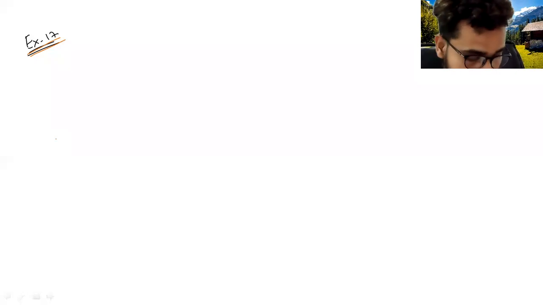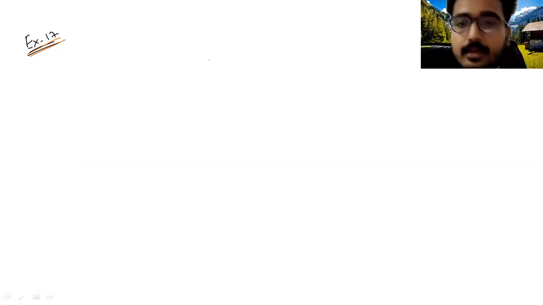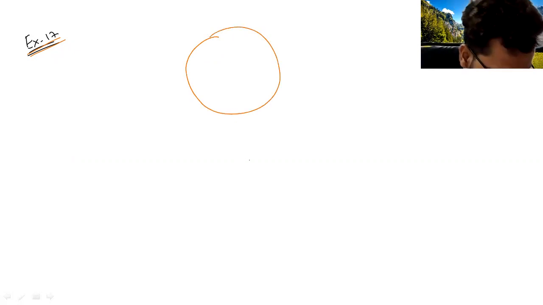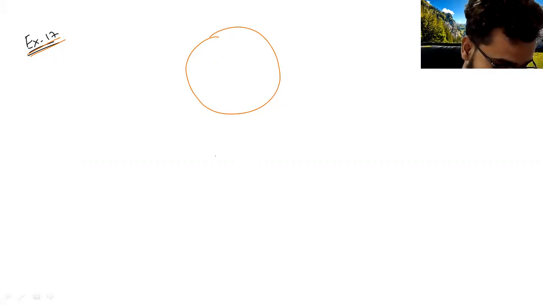So read the question. A pole has to be erected on the boundary of a circular park of diameter 13 meters. Okay, so one circular park is there. Suppose this is one circular park, and you have to erect a pole on the boundary of the circular park in such a way that the difference of its distance from the two diametrically opposite